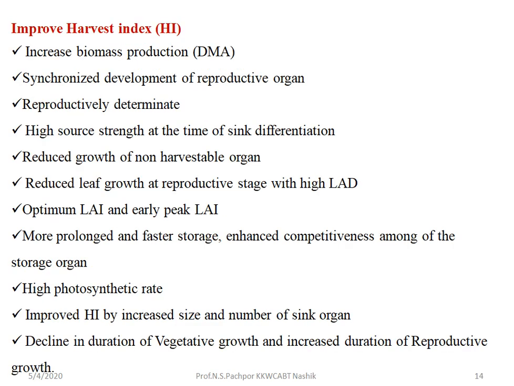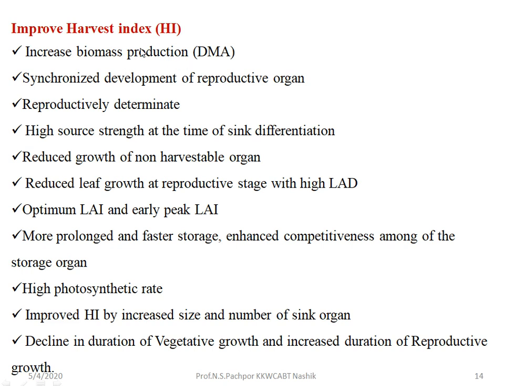Then what are the different things we do in order to improve the harvest index? Harvest index is the indication of the allocation of dry matter towards the economic parts. So how can we improve this allocation of photoassimilates, sugar or dry matter into the economic part? Firstly, increase the biomass production.